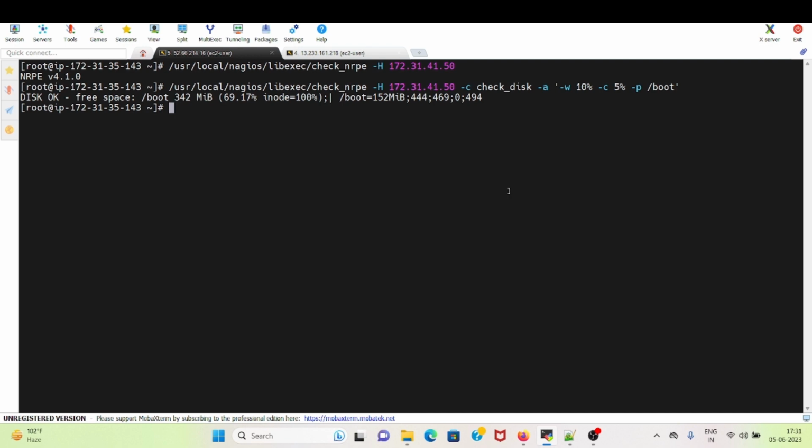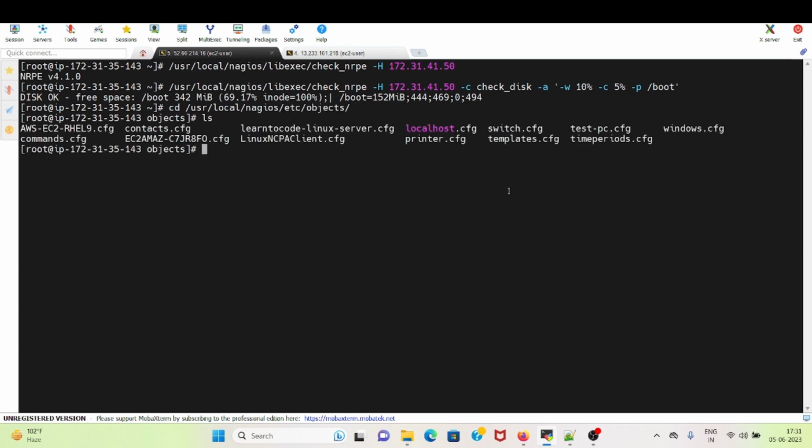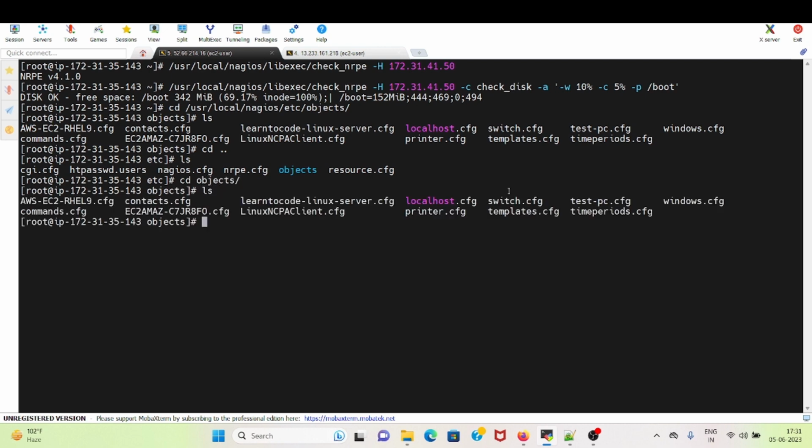Now the next step would be creating or defining a command in the command section. For that I will cd /usr/local/nagios/etc/objects. If I do ls, I would be able to see objects. Here is a configuration file named commands.cfg.